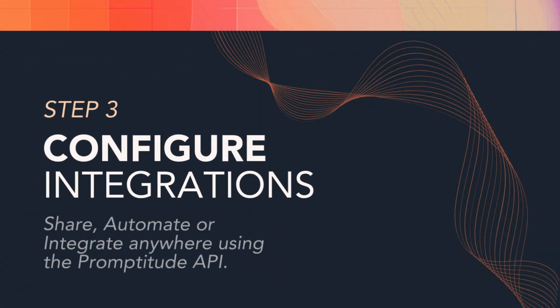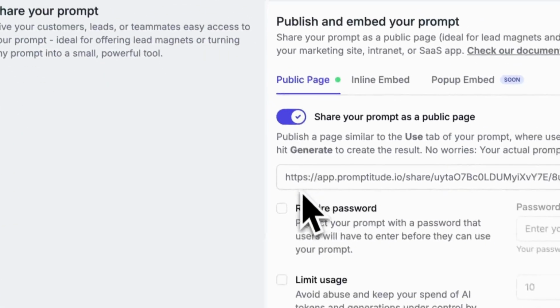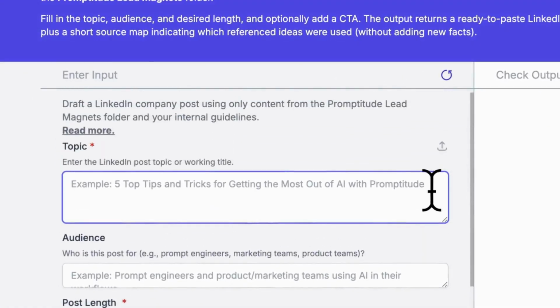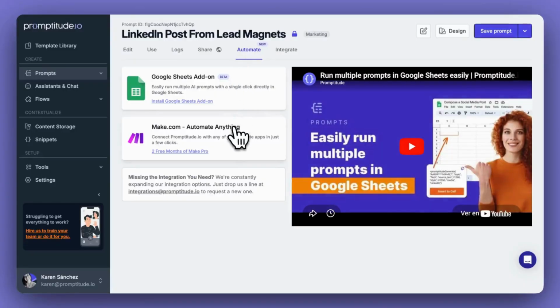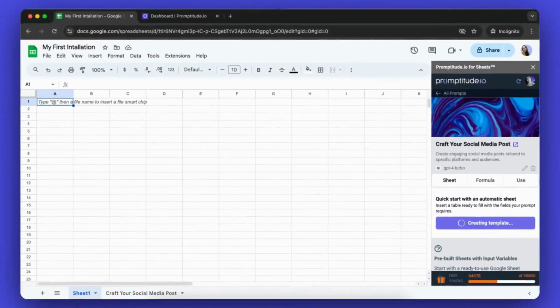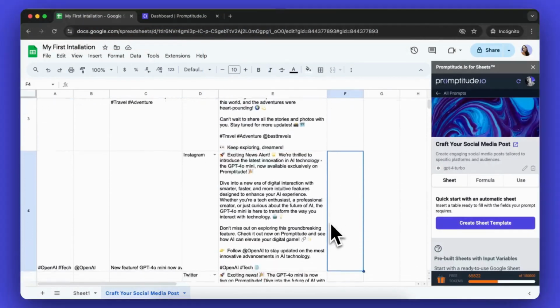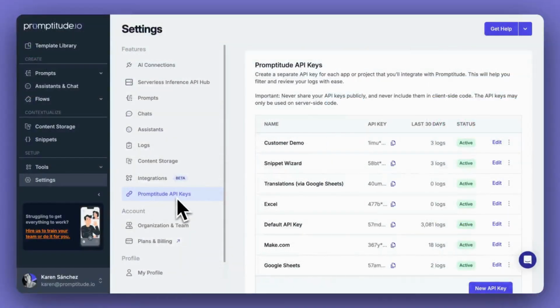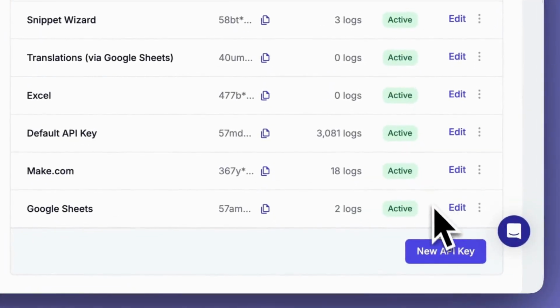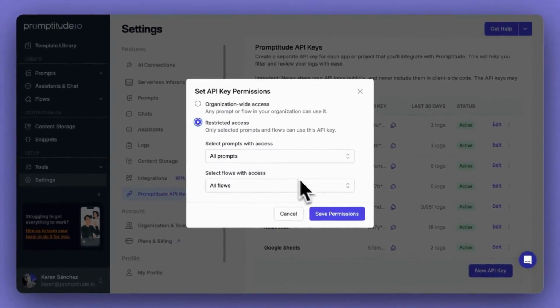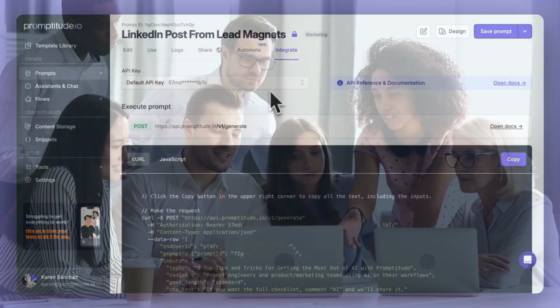Now comes the final step, if you want to. Share it on a public page so your colleagues and external users can use it every day. Automate with our partners, from the simplest tools in your own stack, like Google Sheets, to complex structured workflows on make.com. Integrate anywhere and tailor it to your needs using our Promptitude API. Create as many keys as you need for different purposes and take your prompt's functionality to the next level.